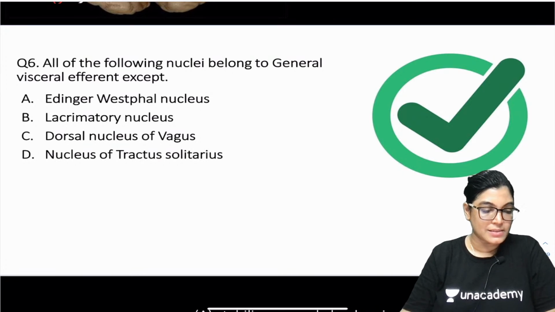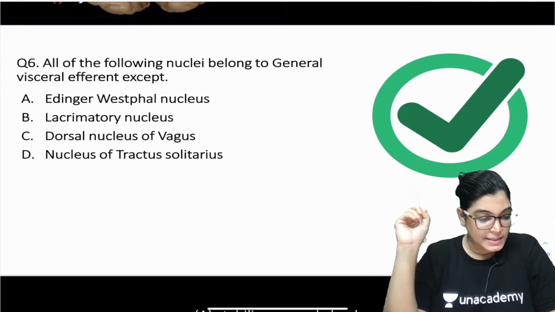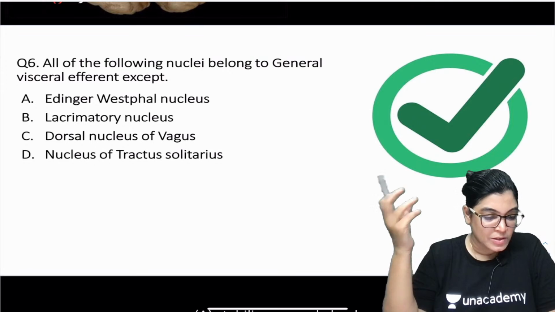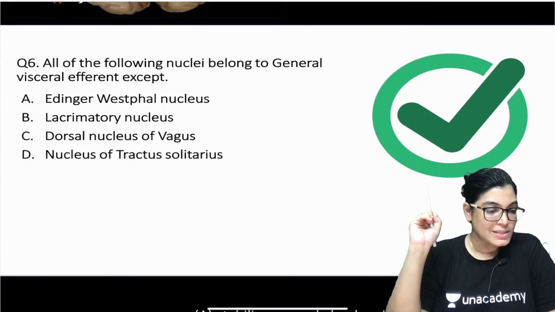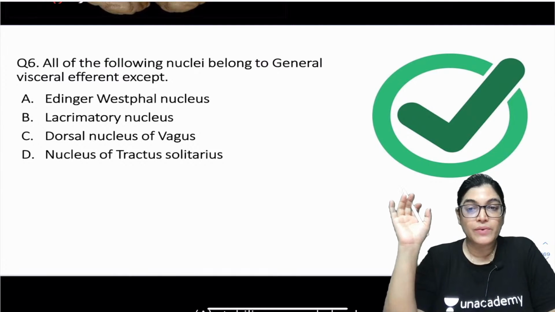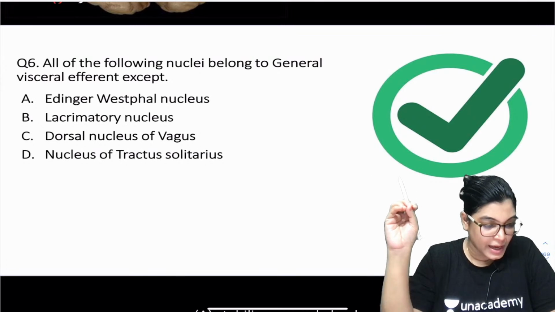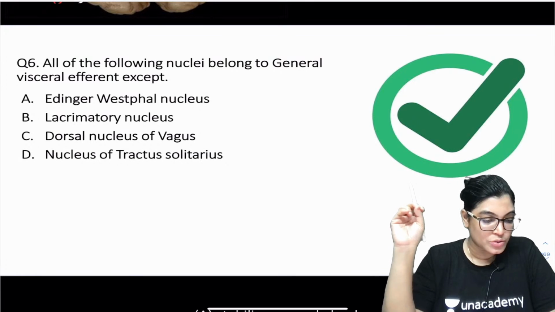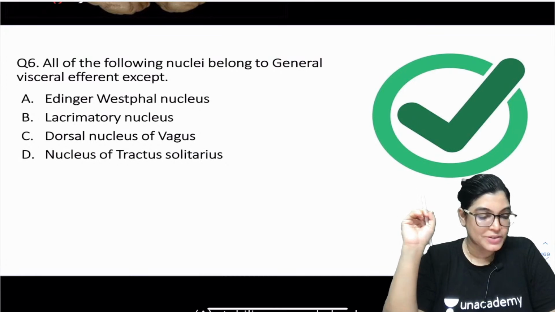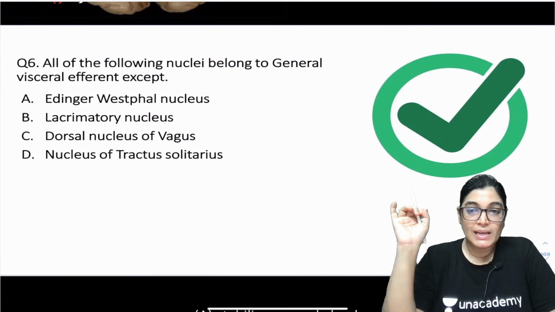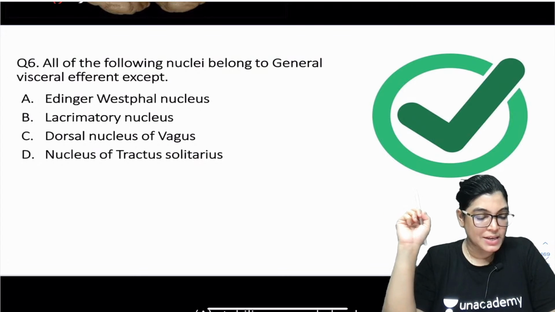What is the correct answer? I am getting a mixed bundle of answers, B, C. So everyone is confused. Everyone do revise all the functional columns and nuclei. If you want, I will take a session for it. I think this topic is not clear to students, so I will certainly take a session on it on the YouTube Let's Crack NEET PG channel.